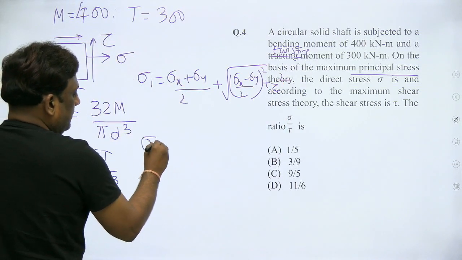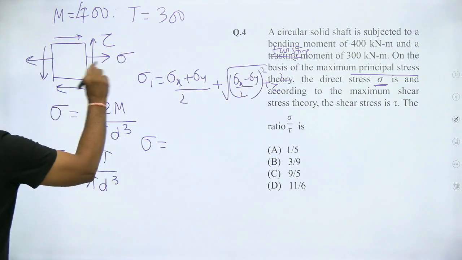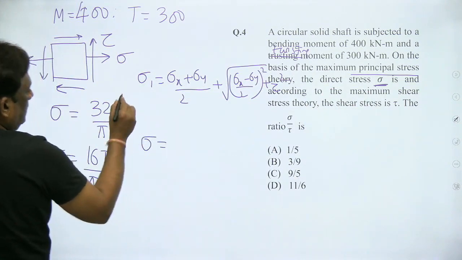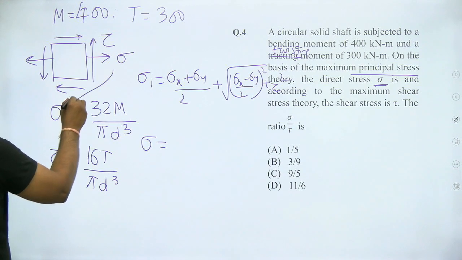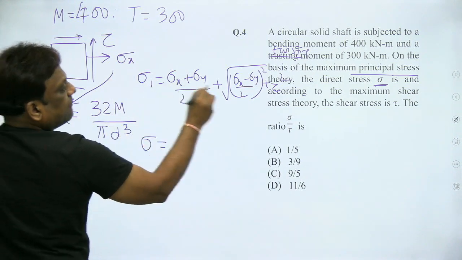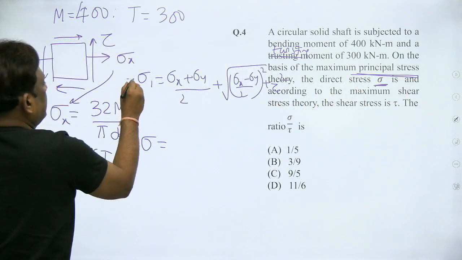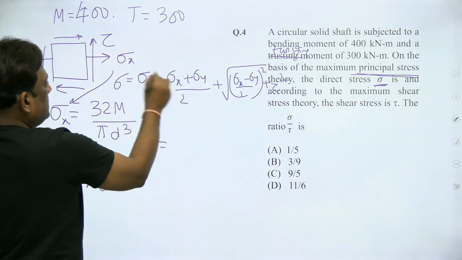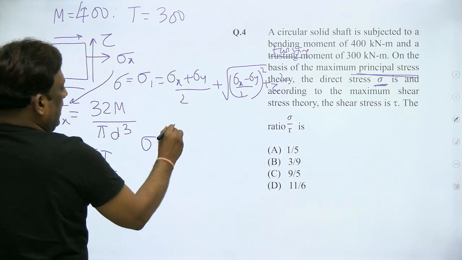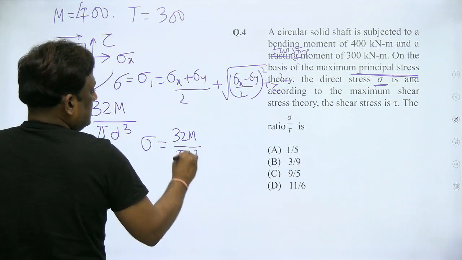In this problem, he gives maximum principal stress as sigma. So sigma x is known, we will take it as sigma x. He gave the maximum principal stress as sigma, so he is taking this as sigma. No problem. Sigma x is 32 M by pi d cube, plus sigma y.